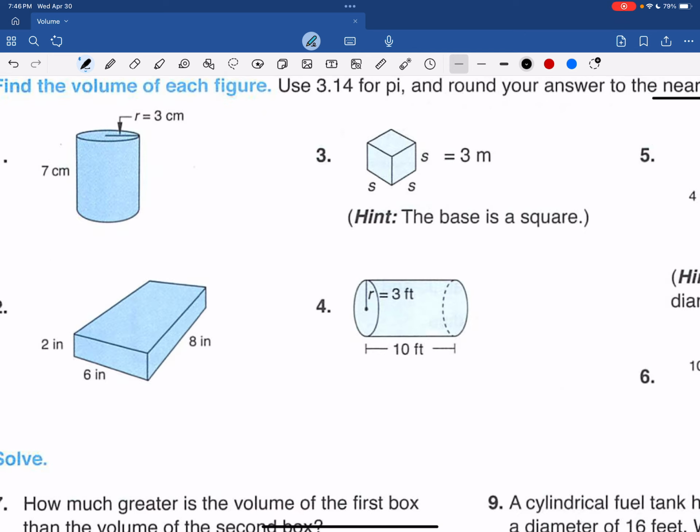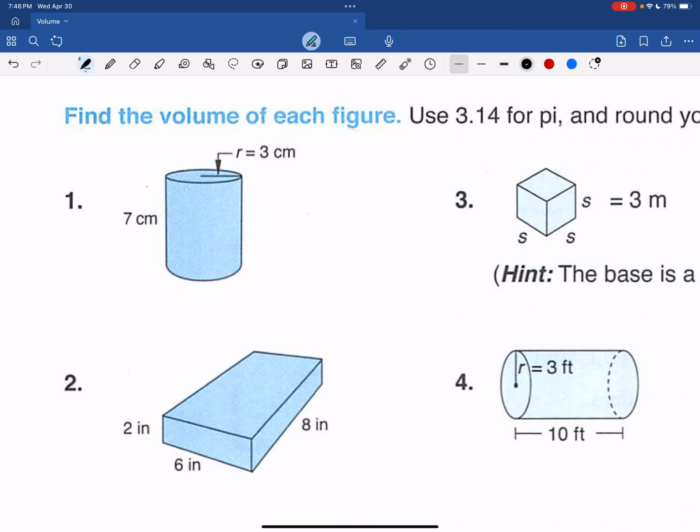All right, this first one is a cylinder, and the formula for volume of a cylinder is pi r squared h. Pi times radius squared times h. Centimeters are throughout, that's a good thing. So we have 3 to the second power, that's going to be 9. So volume is pi times 63.